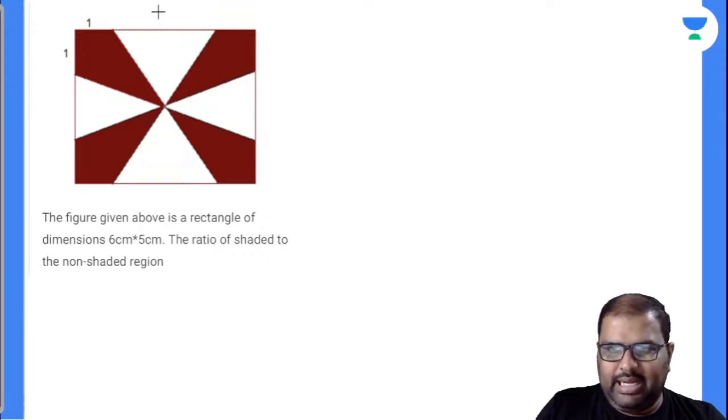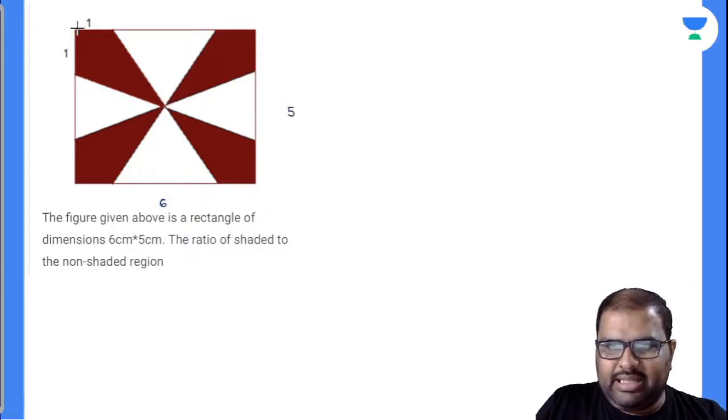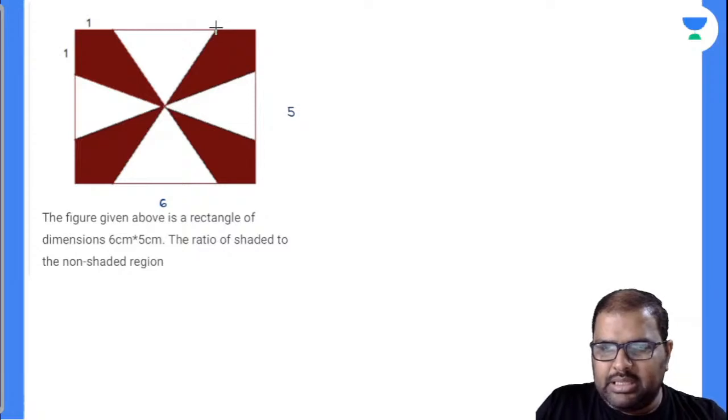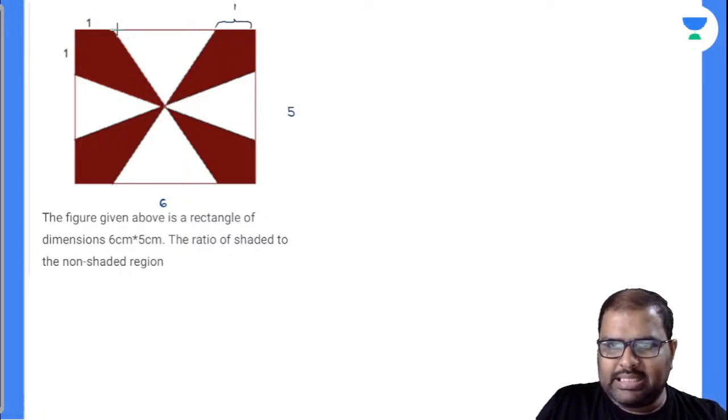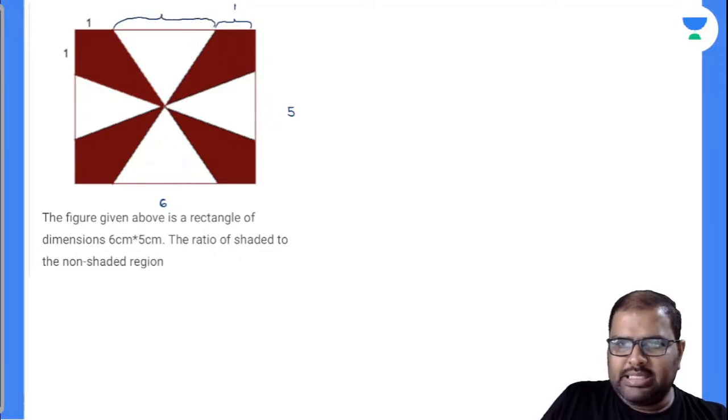So this is a rectangle. I'll take down this length as 6, this length as 5. And if you closely observe the diagram itself, it is given there. This part is 1, this part will also be 1. By this I can decide this part. How much will this part be here? Is it 4? Yes, it is 4.